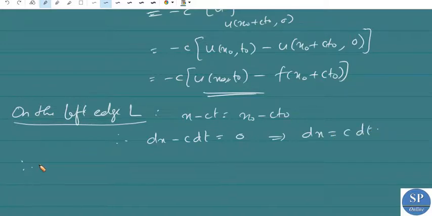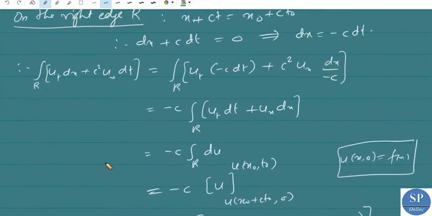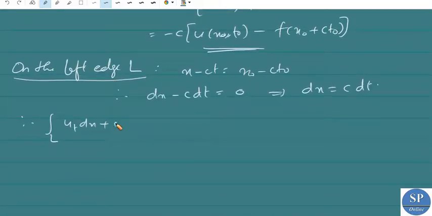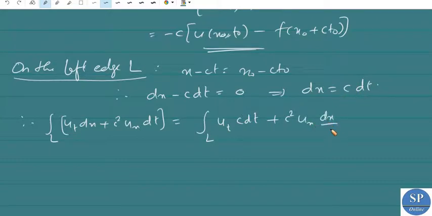Therefore, the integral over L of ut dx plus c square into ux dt is equal to the integral over L of ut c dt plus c square into ux dx by c.